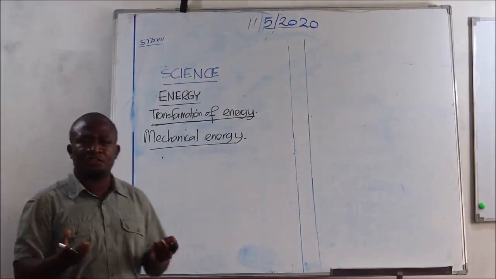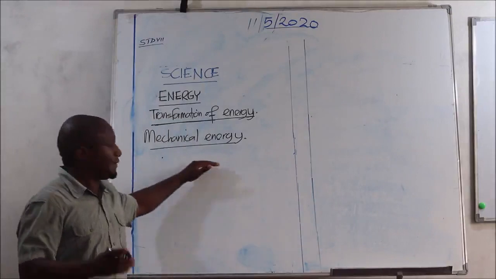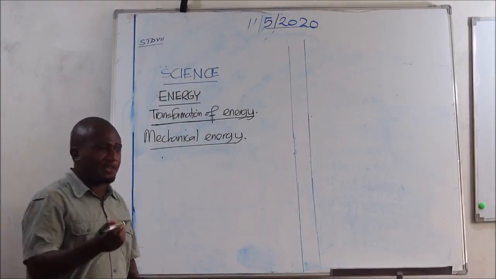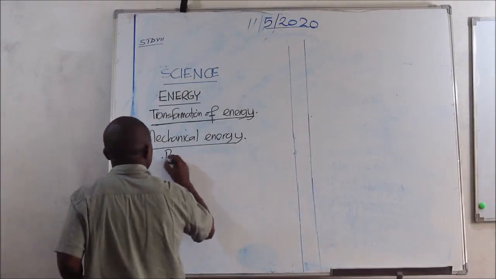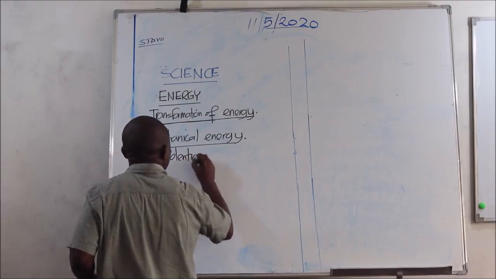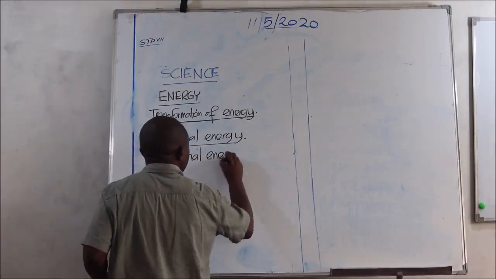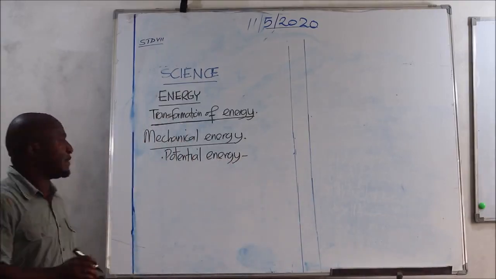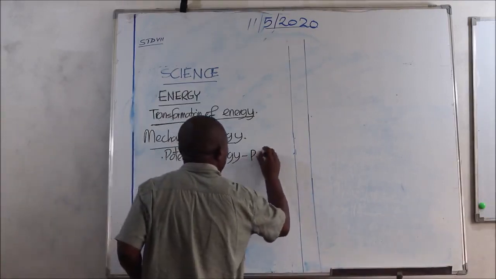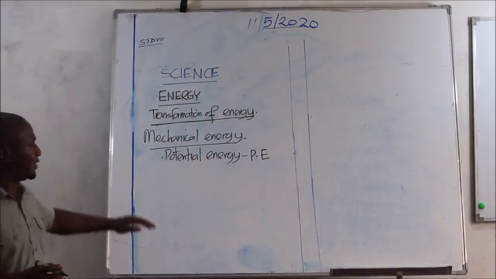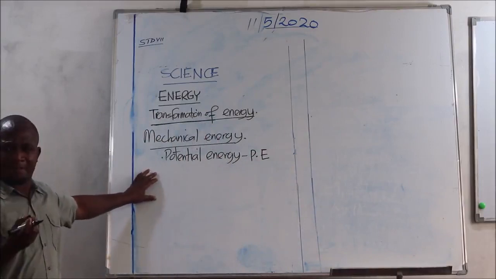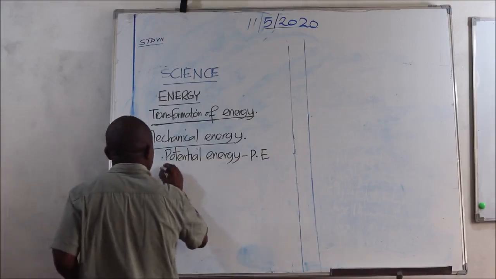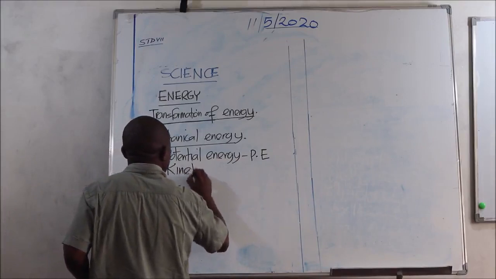As I said in the introduction, mechanical energy is divided into two types of energy. The first one is potential energy, which is abbreviated by capital P and E. The other type of mechanical energy is kinetic energy.